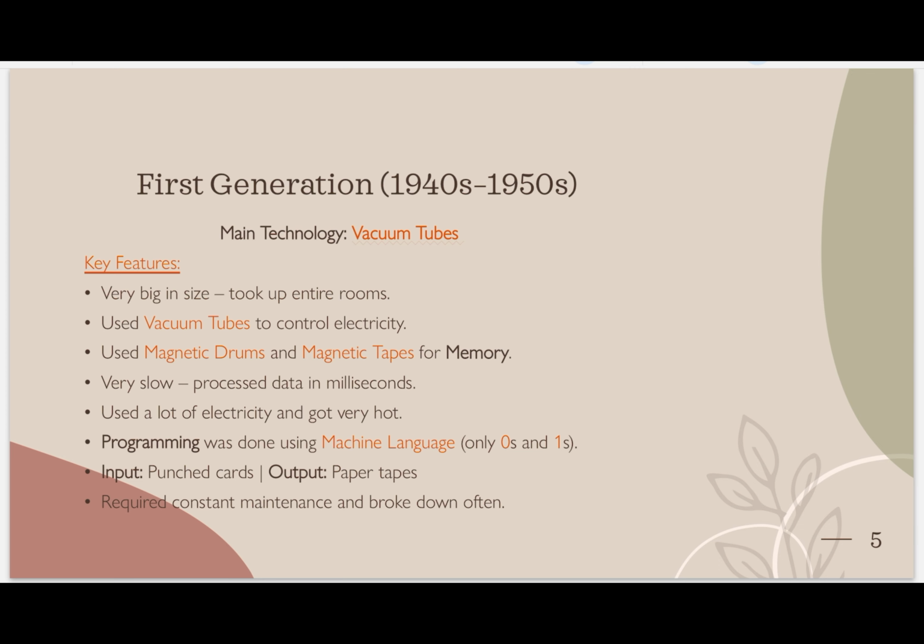First computers were seriously that much huge in size, and they used a main technology. Main technology means the basic part of that technology which changed. That was vacuum tubes. Very big in size, took up an entire room. They used vacuum tubes to control electricity, the main electronic part of that computer. And they used magnetic drums and magnetic tapes for memory.